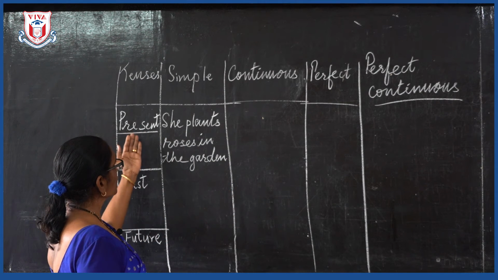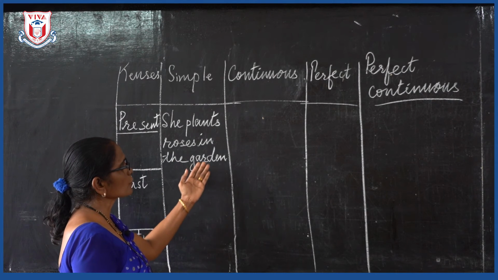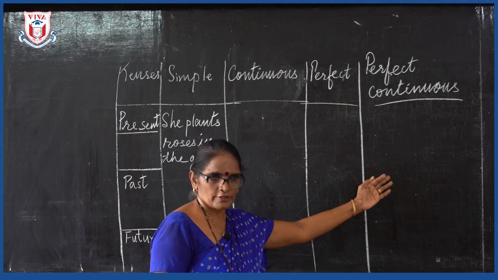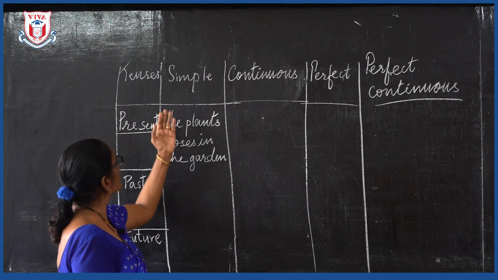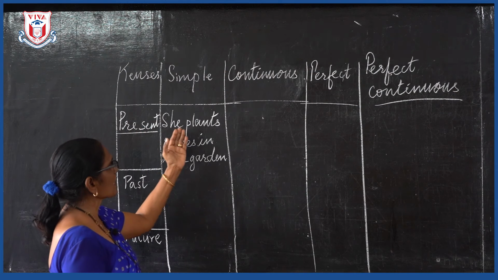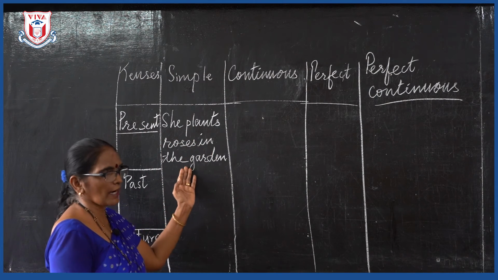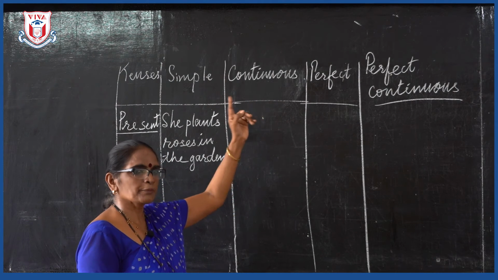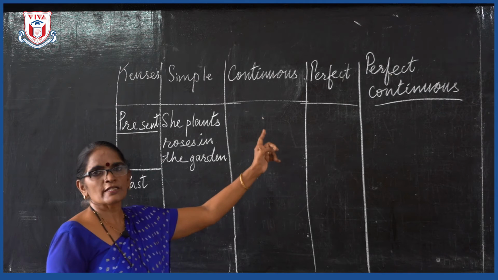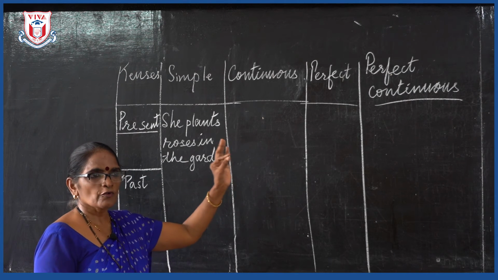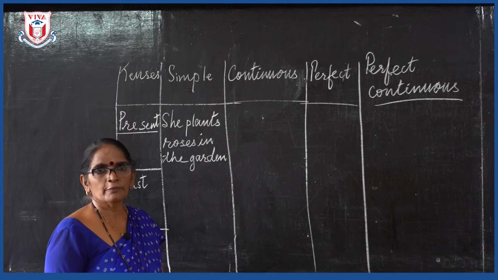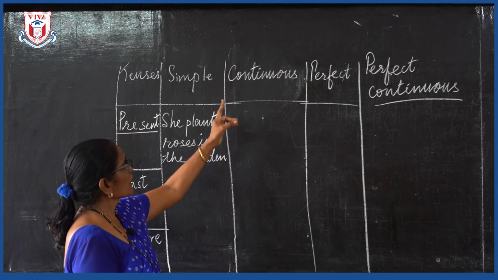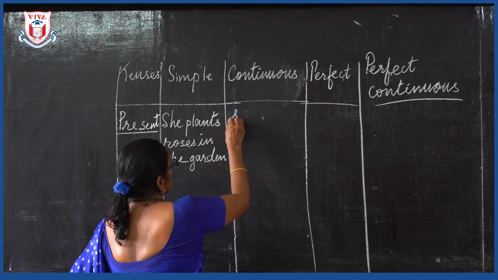Now we will study how to change from simple tense to the continuous tense, from continuous tense to the perfect and perfect continuous tense. Now suppose my sentence in the simple present tense, I say she plants roses in the garden. Now how will I write this in the continuous tense? The continuous tense is a progressive tense, and progressive tense means ing. So when I say I am teaching you, I am doing something right now, I am continuing doing my job. So continuous tense, if I say she